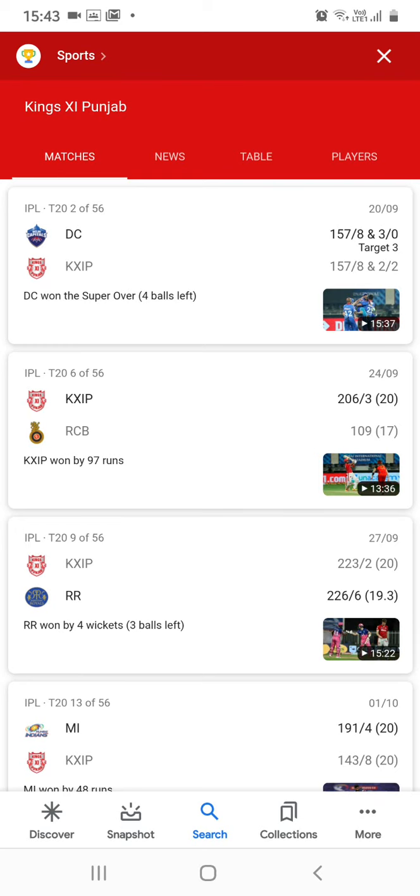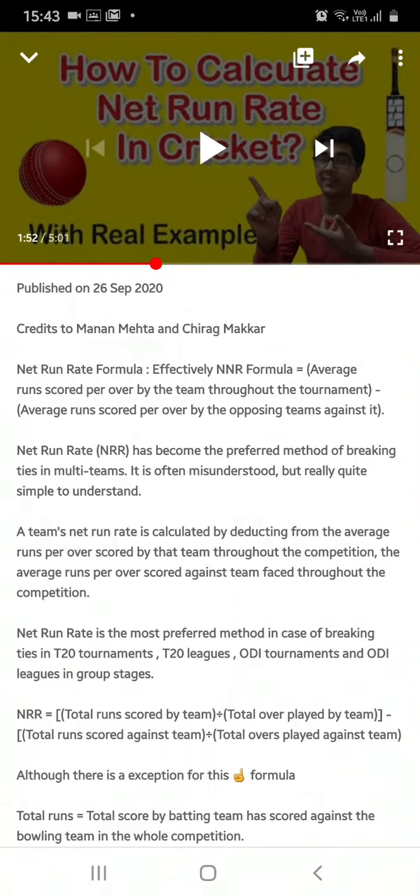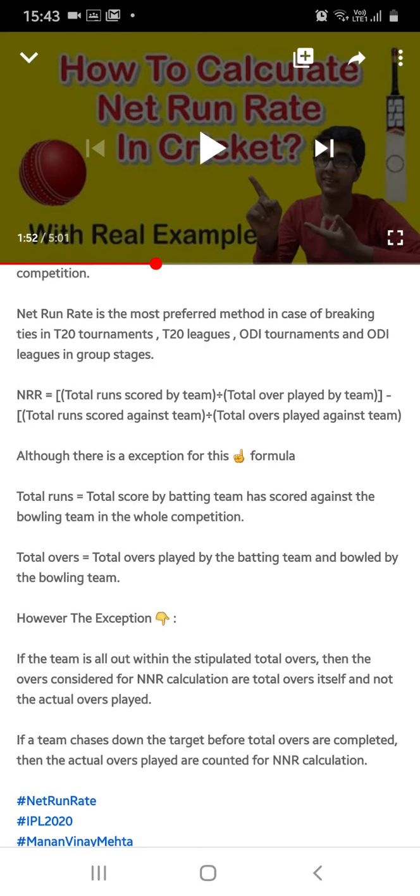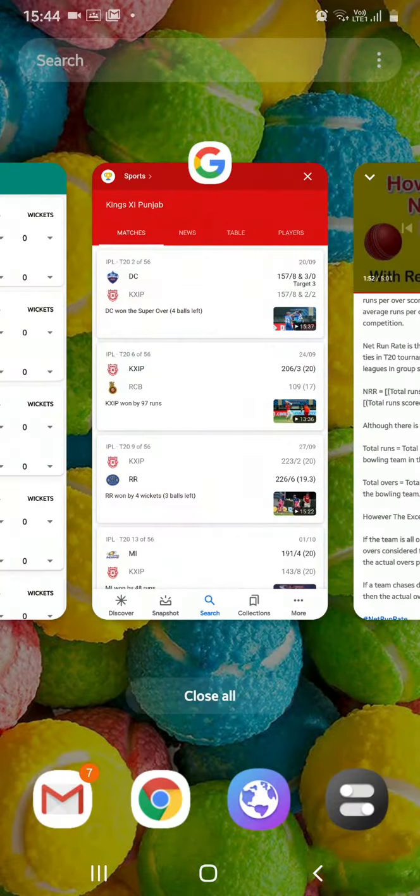Before that, I want to show you my own video on my channel. This is my channel, but I want to show you this. In this description is the formula: net run rate is equal to total runs scored by the team, meaning in the whole tournament, divided by total overs played by the team, here also whole tournament, minus total runs scored against the team, meaning the opponents' runs totaled, divided by total overs played by the opponents. And if a team is getting all out, then we have to take the overs as 20. Simple.